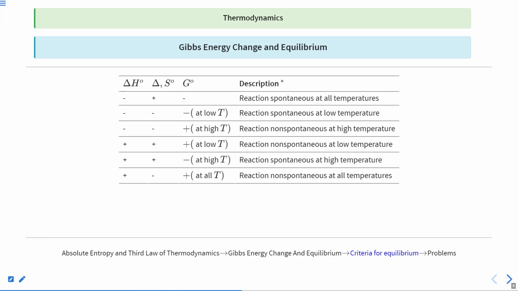So these are some very important tables, and questions are asked from here. Suppose we have different scenarios, and for each case we will see what the appropriate temperature is for the reaction to be spontaneous. Okay. So the first case is that delta H naught is negative and delta S naught is positive. Clear? And delta G naught is negative.